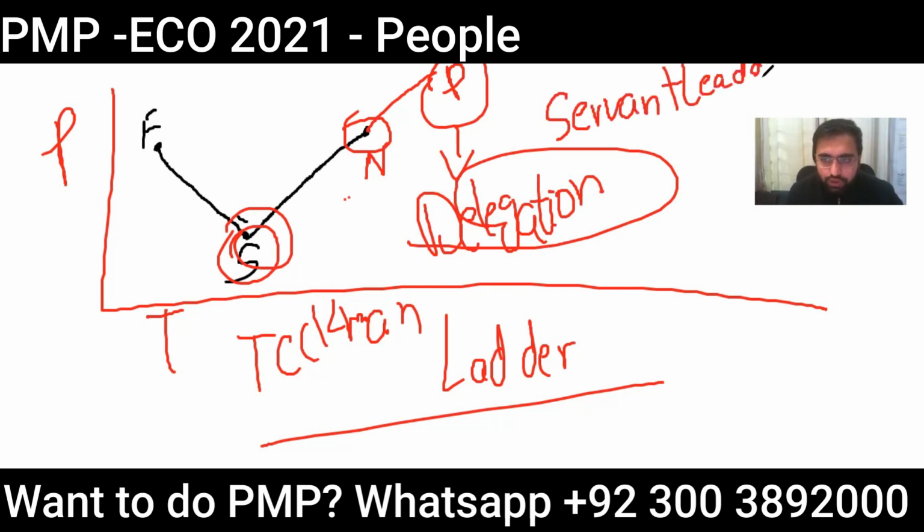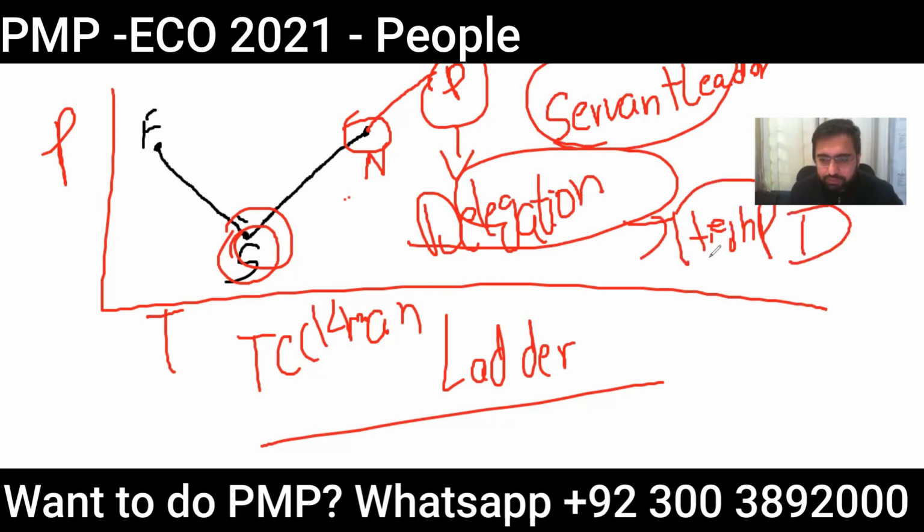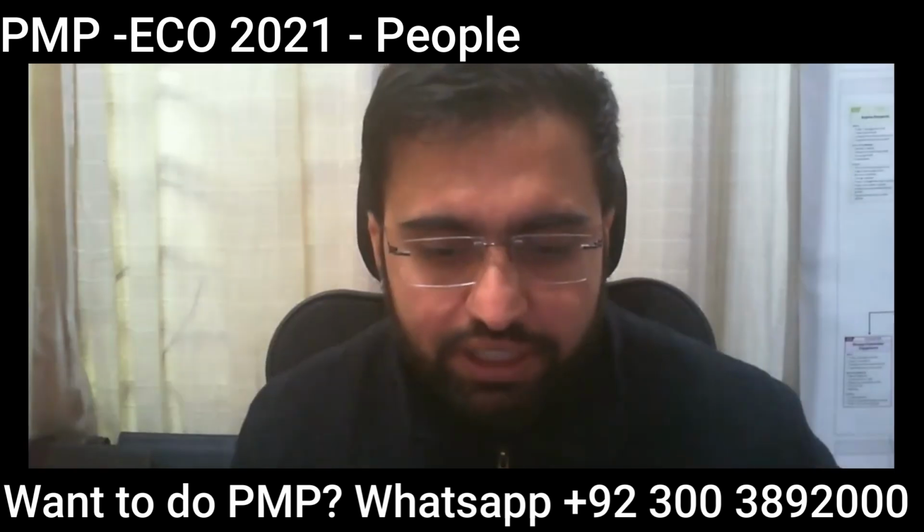The goal of any project manager is to produce a high performance team. A high performance team can only be achieved by passing through all of these stages: forming, storming, norming, and then performing. And of course, once the project is ending, we also have the adjourning stage, and at the adjourning stage we again have to do coaching. So that's all about the Tuckman ladder, and this Tuckman ladder actually plays a great role.